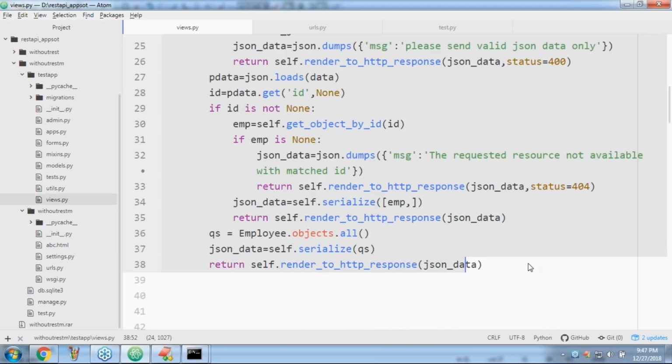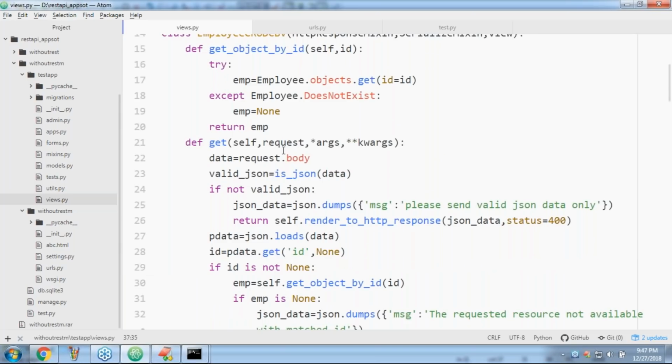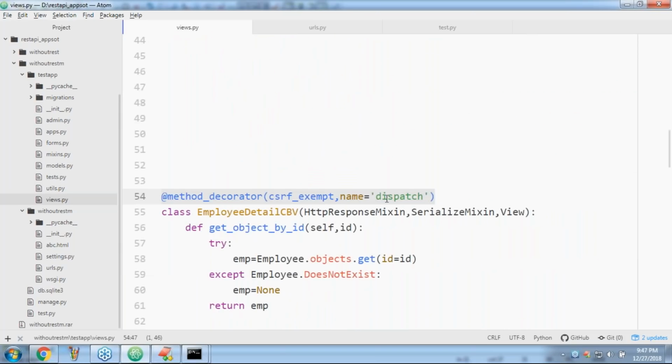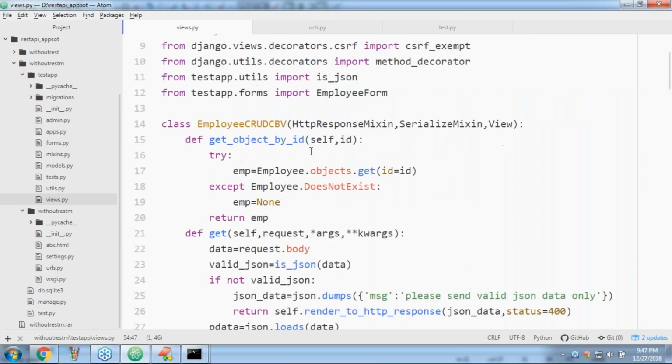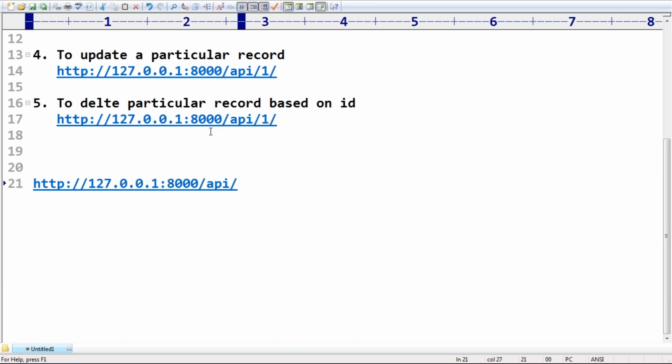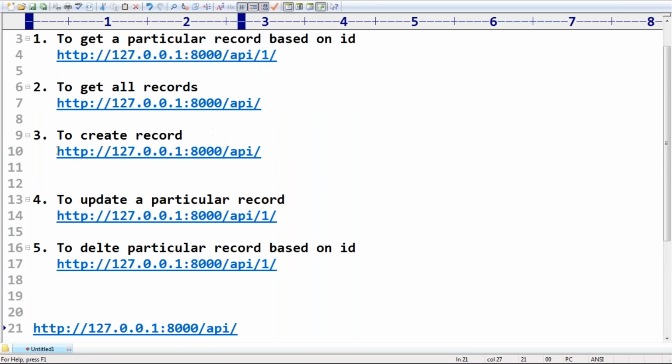Now we have to go for post. For the post, CSRF exemption is there, so let me do that first. Next, for the post, our URL to create a record is already the API only, that's why we are not required to worry.